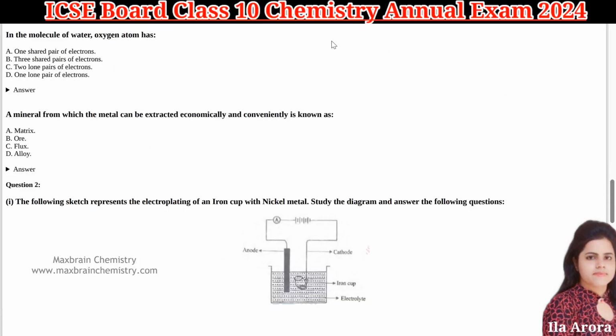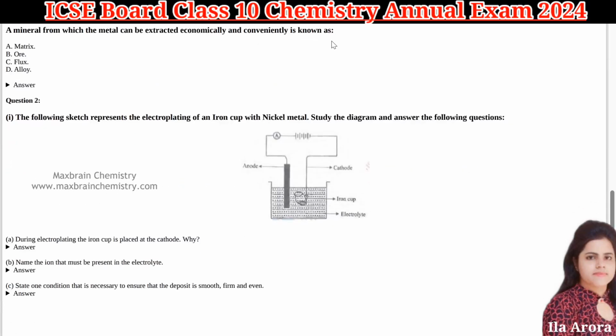Next is in the molecule of water, that is water structure, oxygen atom has 2 lone pairs and 2 bond pairs. So 1 shared pair of electrons, no. Then 3 shared pairs of electrons, no. Then 2 lone pairs of electrons, that is correct. So C option will be the correct answer. Next, a mineral from which the metal can be extracted economically and conveniently. So it is a definition of your ore, or B option is the correct one.